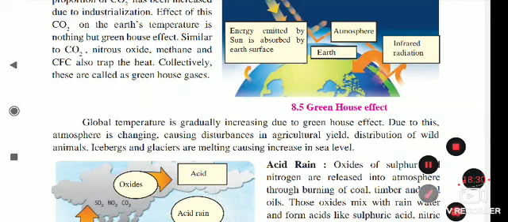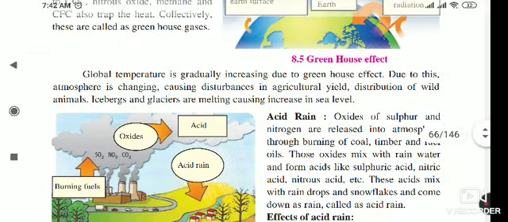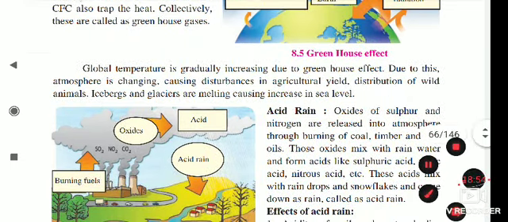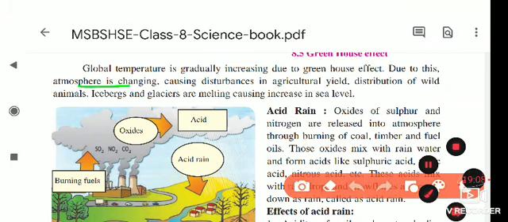The next point is that the global temperature is gradually increasing because these gases trap the sun's heat inside the atmosphere. Global means the whole earth's temperature is gradually increasing. Due to the greenhouse effect, the atmosphere is changing. Nowadays we can see untimely rainfall. These are the effects of global warming, and the atmosphere is changing.